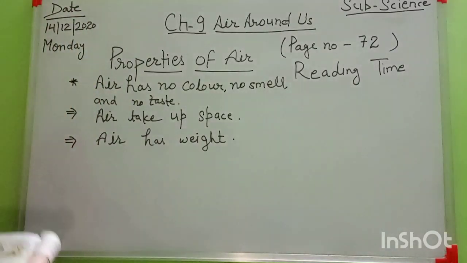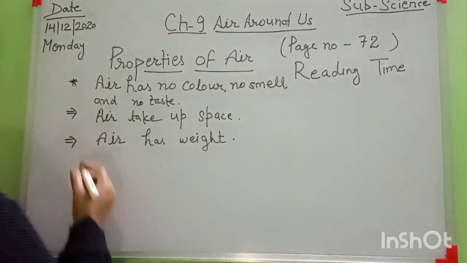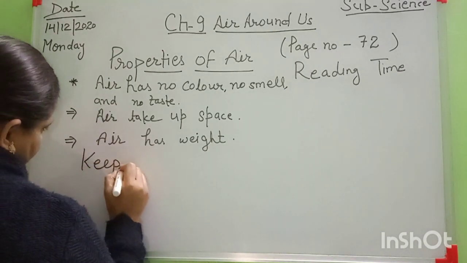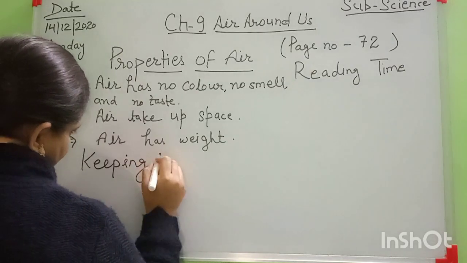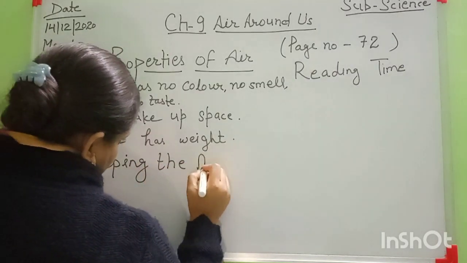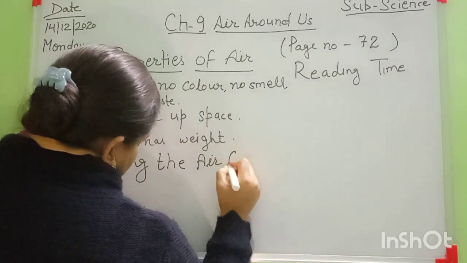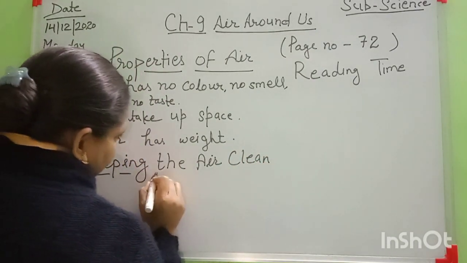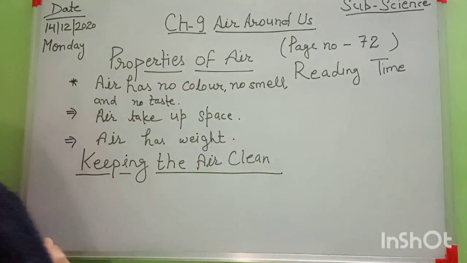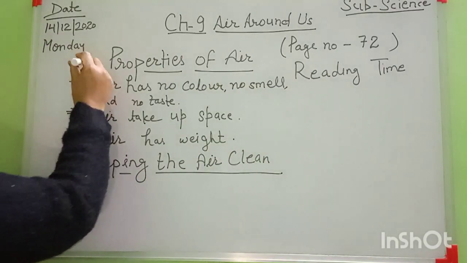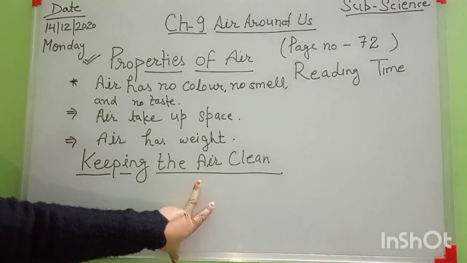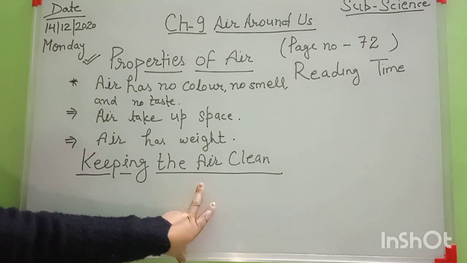Then the next point is keeping the air clean. This is the second point. Okay, students, the first point is done now. Why should we keep the air clean?